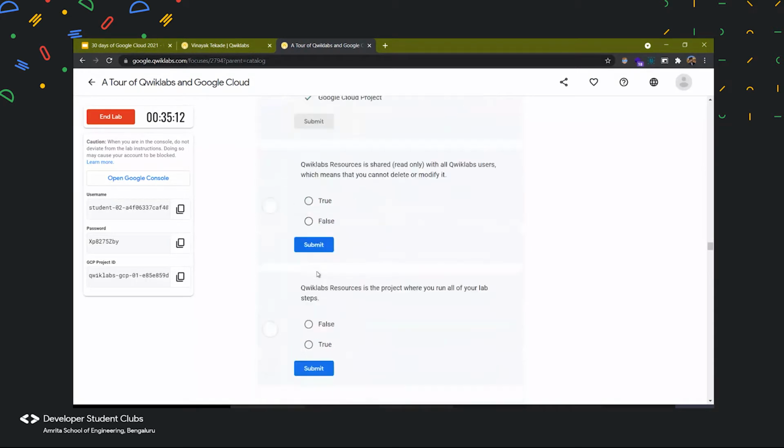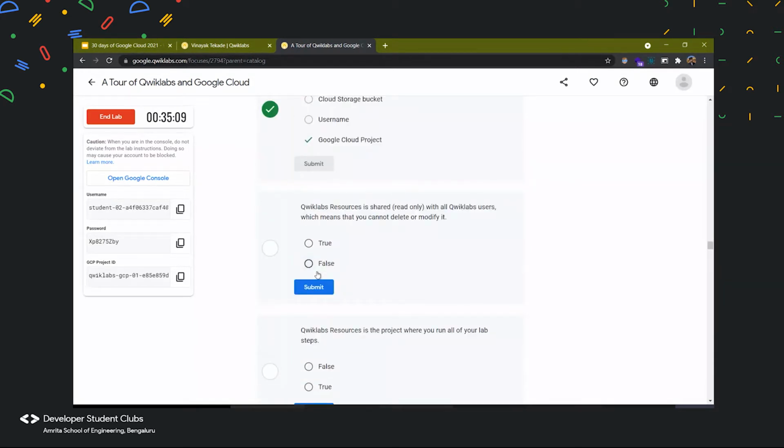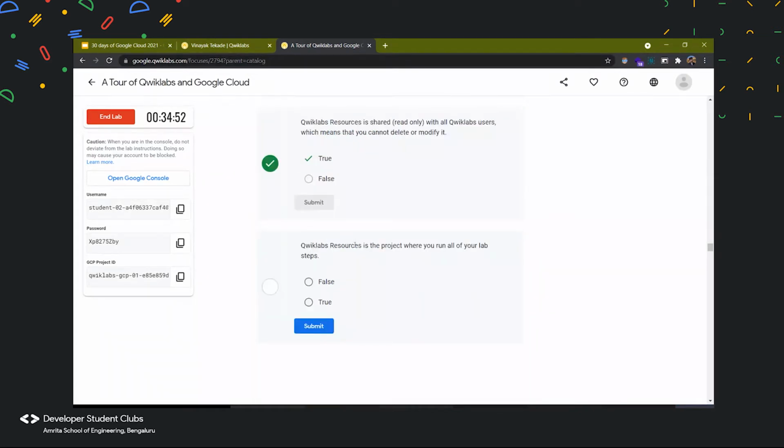Right? And then we have another question. Quick Lab resources is shared with all the Quick Lab users, which means that you cannot delete it or modify it. True? So yes, the answer is correct. It's true. And then we have Quick Lab resources is the project where you run all your lab steps. So where do we run all our lab steps?